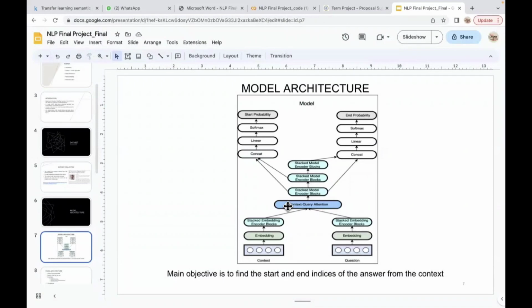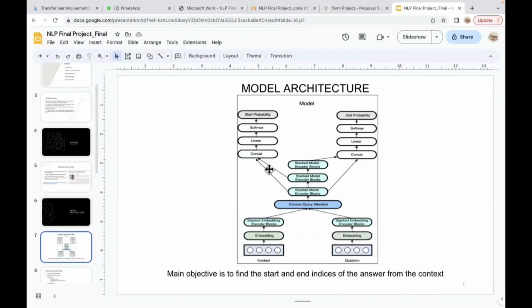Also, in the embedding layer, it converts word level tokens into a 300-dimensional pre-trained GloVe embedding vector. Create trainable character embeddings using 2D convolutions. In these stacked model encoder blocks, we are following these steps. A positional embedding is injected into the input. This is subsequently run through several convolutional layers. The layer that these encoder blocks are part of determines how many of these levels there are. After that, the output is sent to a feed-forward network, which is just a linear layer, and lastly, a multi-headed self-attention layer.